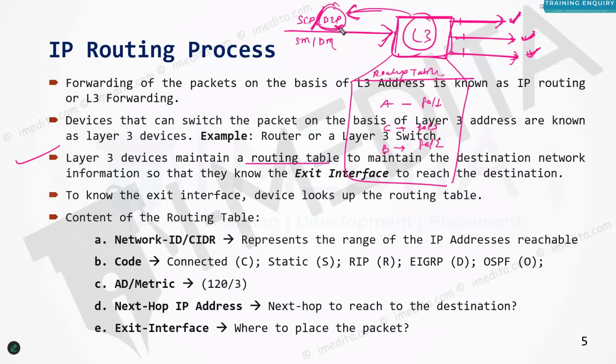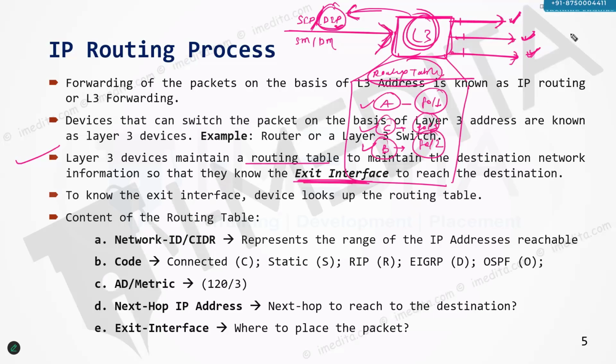In that table, they maintain this information for destinations A, B, or C, which interface is the appropriate one to forward the packet. All these routing capable devices care about is, in fact, the exit interface.